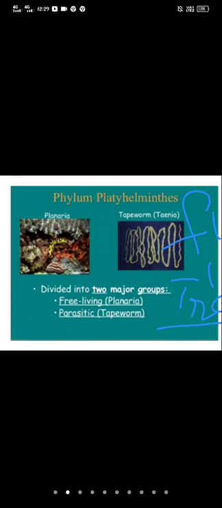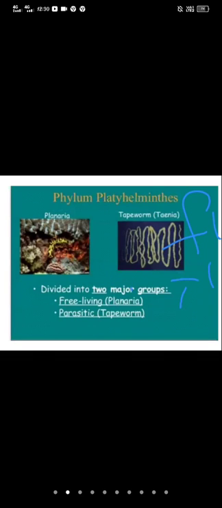Trematodes are commonly called flukes, and all trematodes are parasites. Turbellarians are free living flatworms, and some are commensals and some are parasites. But flukes are all parasites. Means trematodes are parasites. And next, the body is covered by tegument.